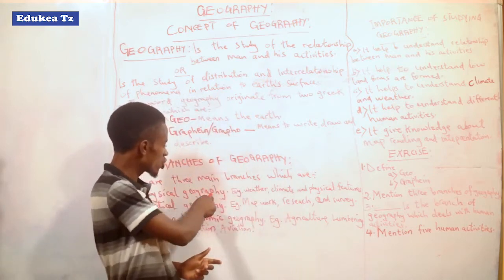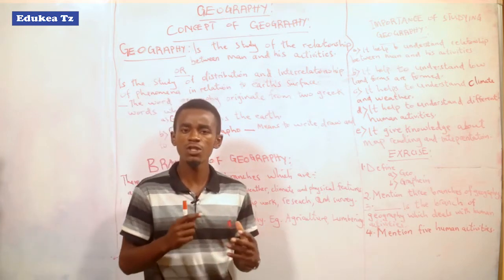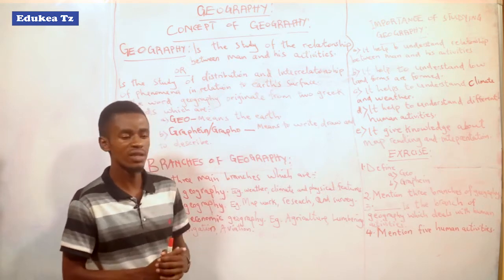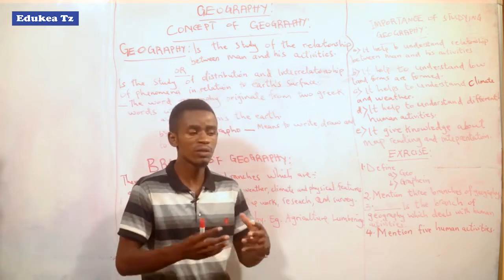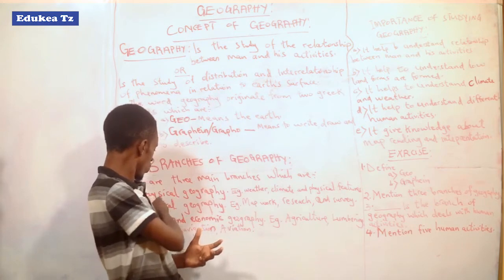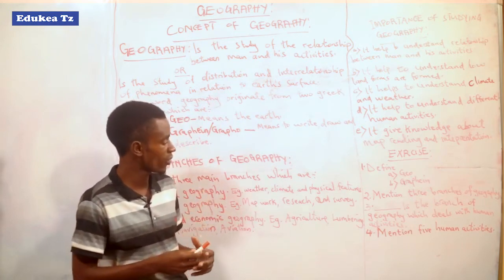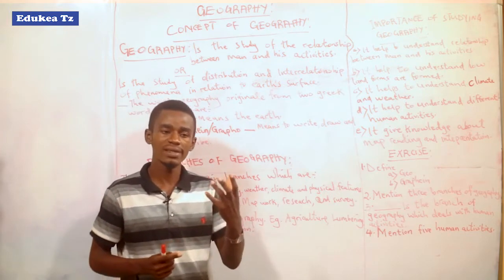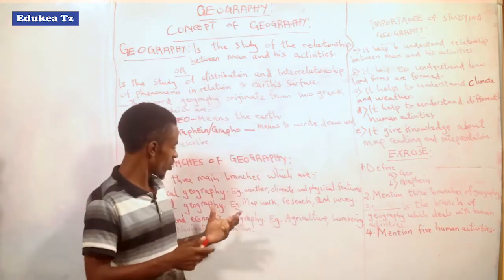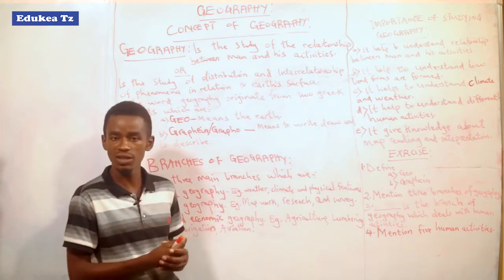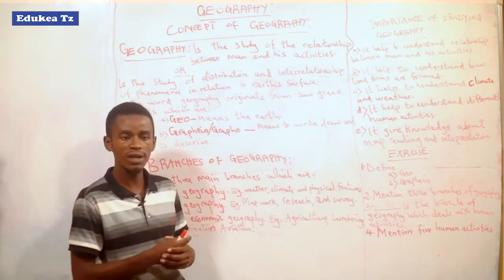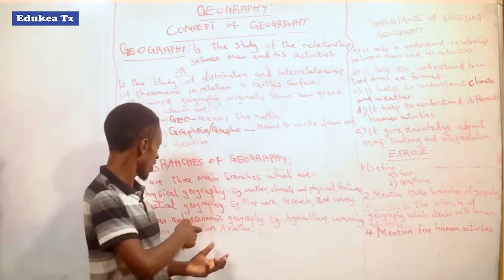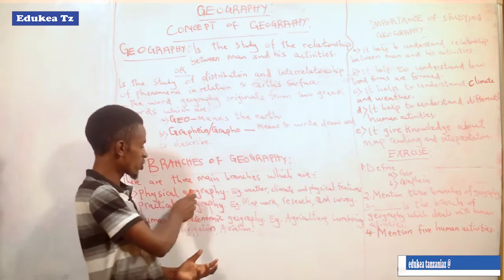So generally, physical geography deals with physical things which are present on the earth surface. For example, I told you that in physical geography we look at how landforms are formed. On the earth there is a mountain. When we talk about how that mountain was formed, maybe by folding activities or volcanic activities, all of that we consider in the branch of geography called